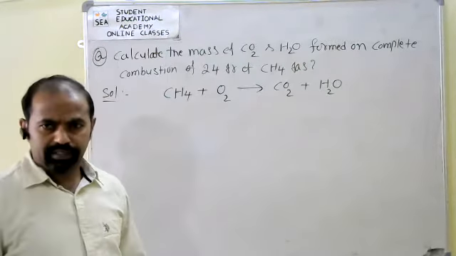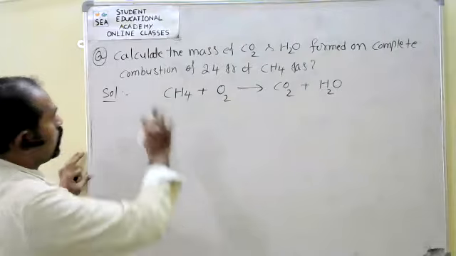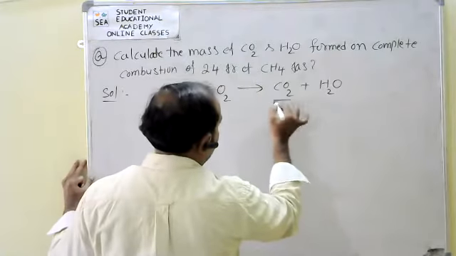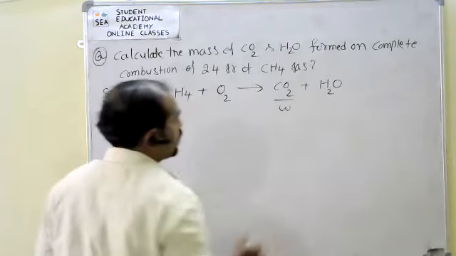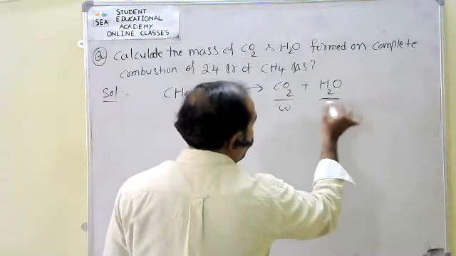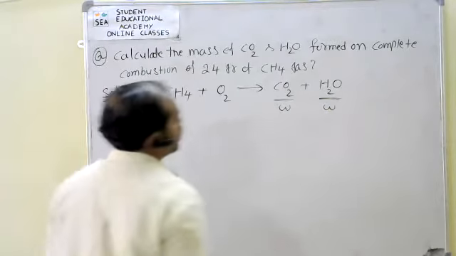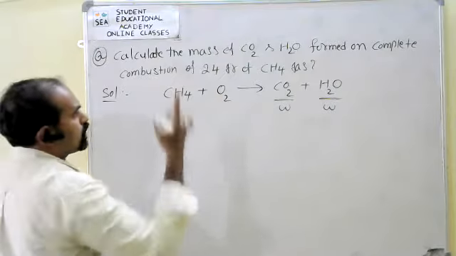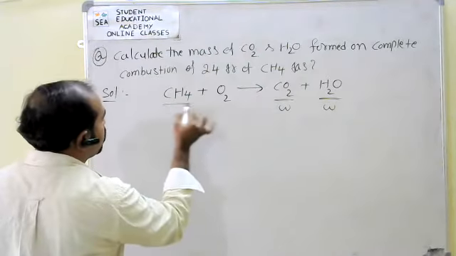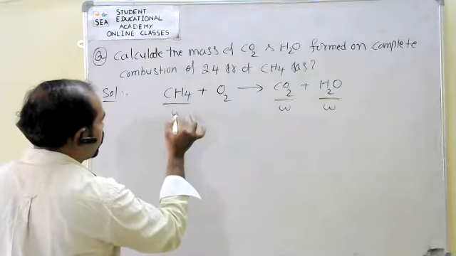Now in this process, calculate the mass of CO2. Here CO2 mass, that is nothing but weight required, and H2O weight also required. So complete combustion of 24 grams of methane. Methane weight they have given here.